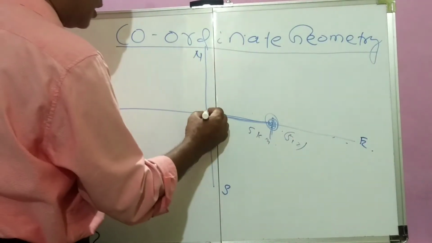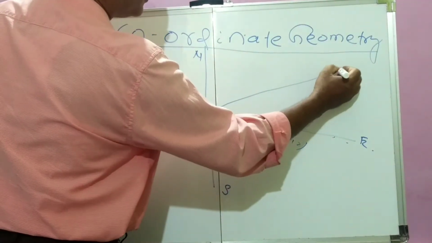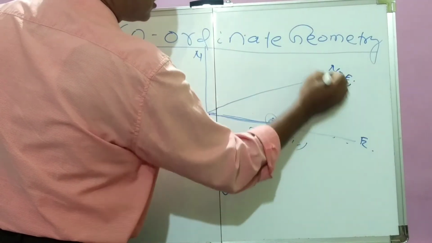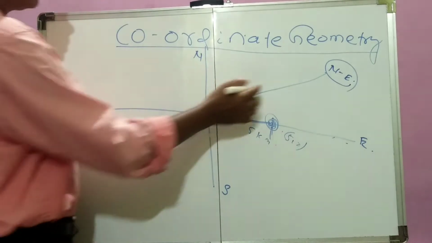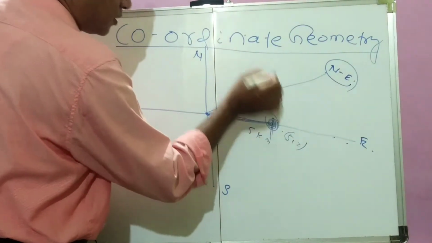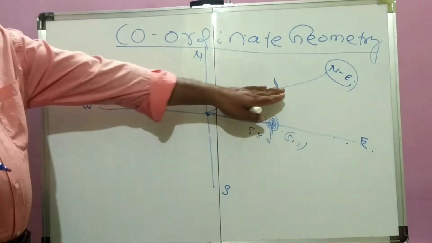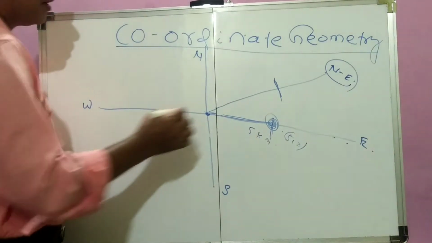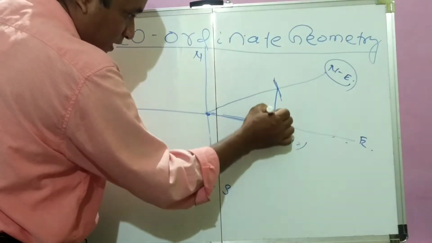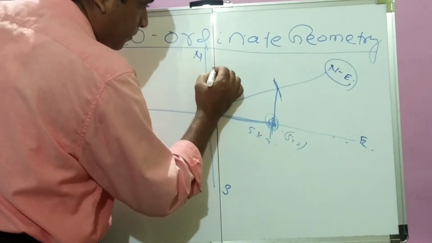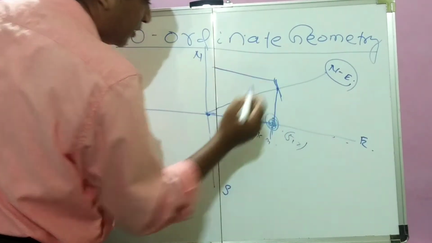But if a body moves in the northeast direction, what will it be? This is the northeast direction. Suppose a man stands here. If you represent it in a graph, what will you get? It is like this.